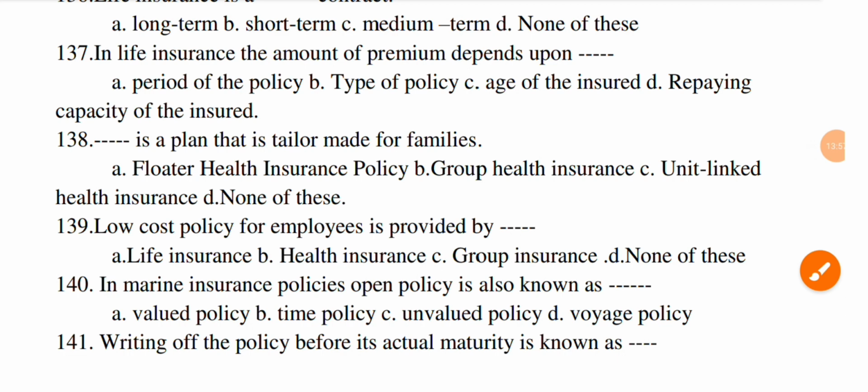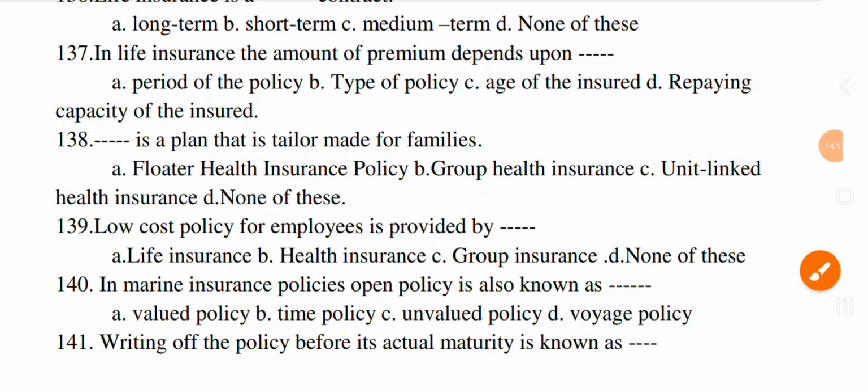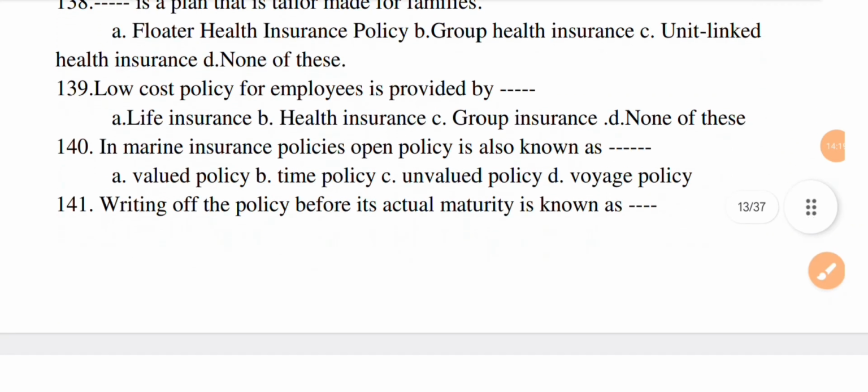Next question. In marine insurance policies, open policy is also known as dash. A, valued policy. B, time policy. C, unvalued policy. And D, voyage policy. The correct option is C, unvalued policy.